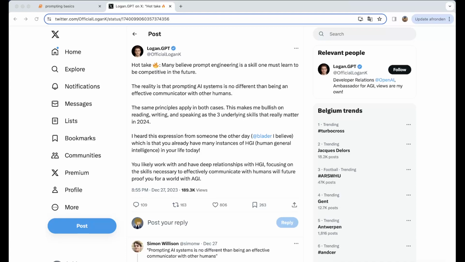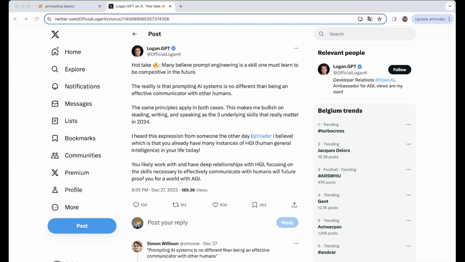If you look on Twitter, we see here a post of the developer relations advocate of OpenAI, and he says that many believe prompt engineering is a skill one must learn to be competitive in the future. Well, the reality is that these AI systems will become better in communicating with humans. So the best skill that you can learn is to be a better communicator with human general intelligence in your day-to-day life.